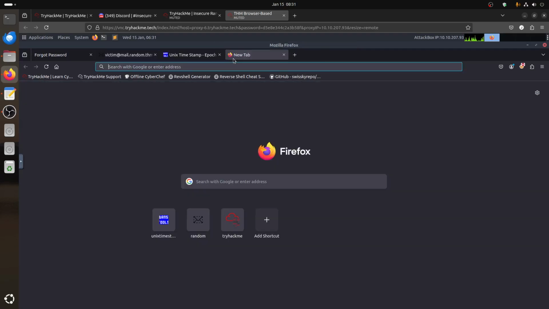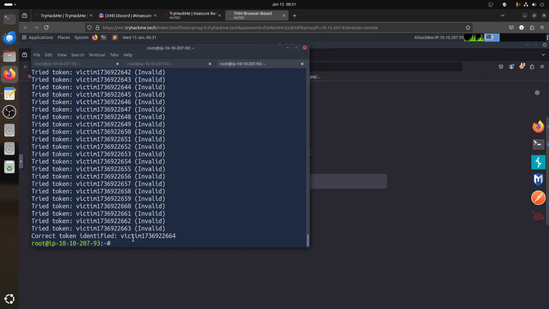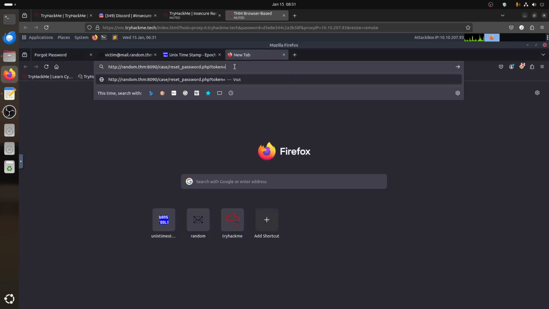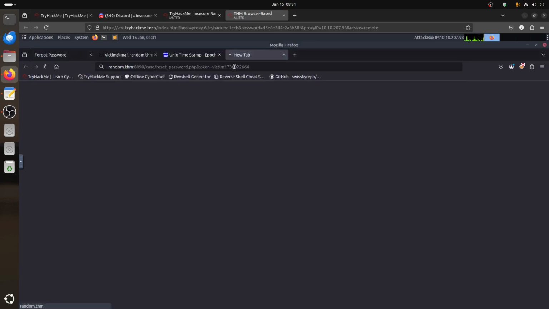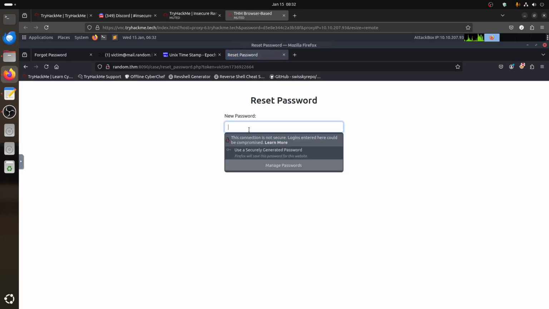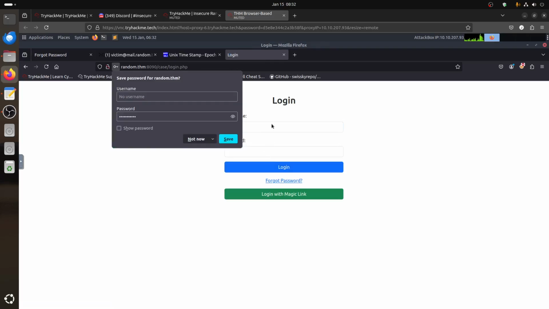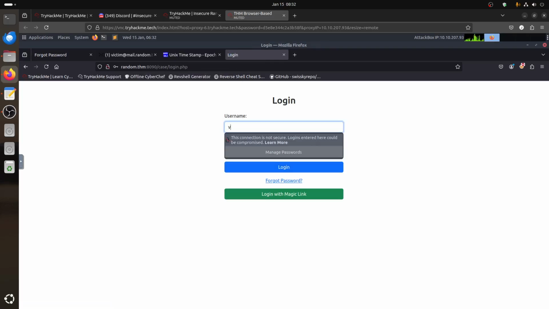If I do that, I know the token now is this one, because remember we check the next second in the script, the time function that generates it. So I go there and change the password to, for example, password123. Then I log in as victim.